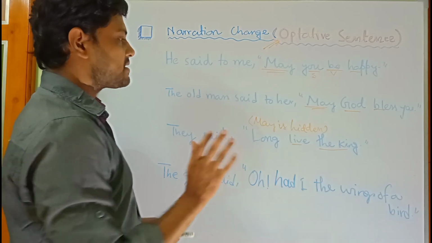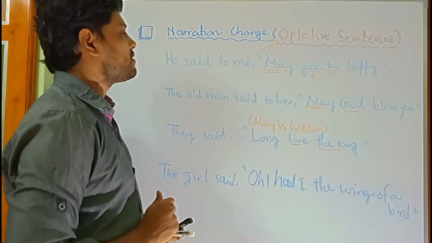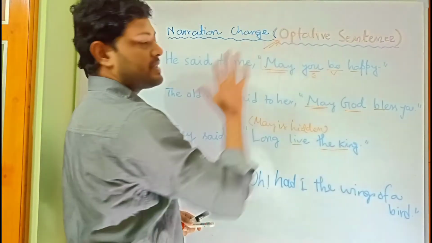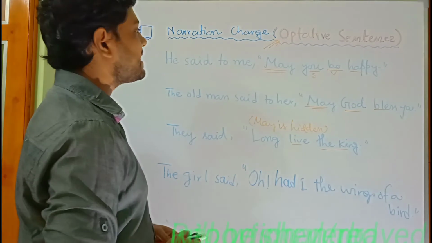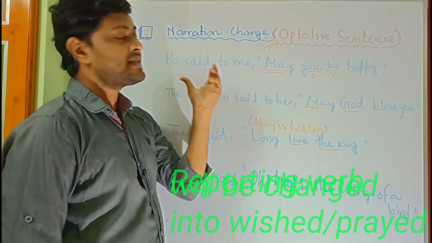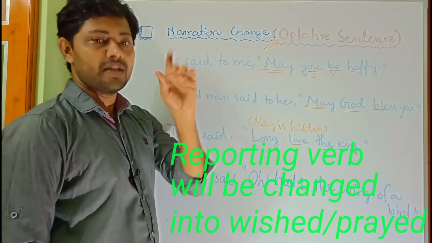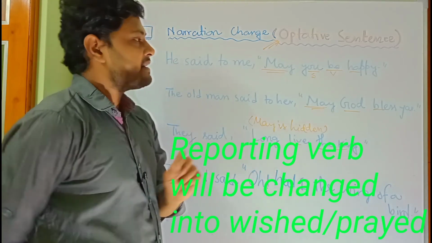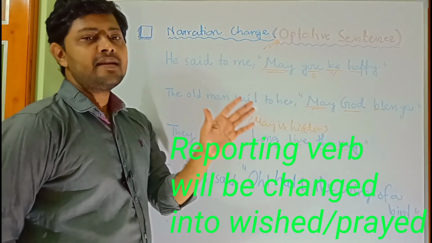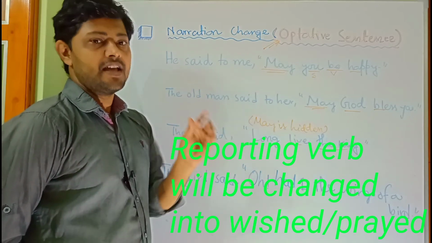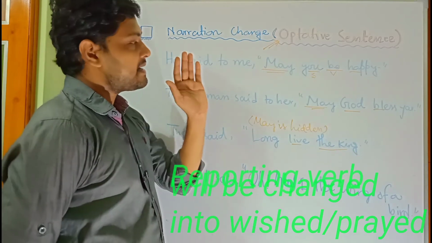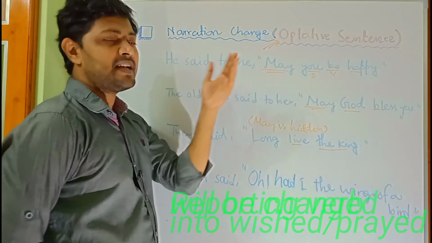So first let's start to learn the rules of narration change, taking the simple example. The first thing is that we have to understand the context, whether it is a prayer or it is a wish. A short trick is that if you find God in an optative sentence, it is clearly a prayer. If you find God in the optative sentence, it is clearly a prayer, and the other optative sentence you can take as wish.